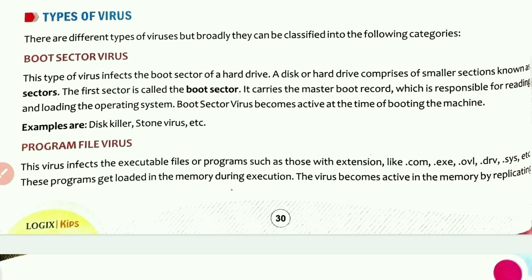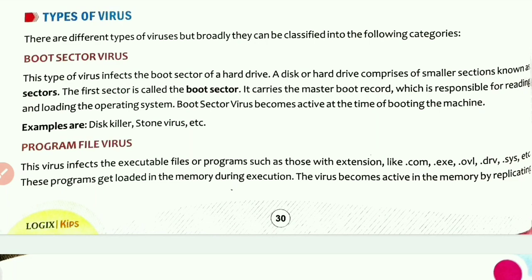A hard disk comprises of smaller sections known as sectors. The first sector is called the boot sector. It carries the master boot record, which is responsible for reading and loading the operating system. Boot sector virus becomes active at the time of booting the machine. Examples of boot sector virus are Disk Killer, Stone virus, etc.